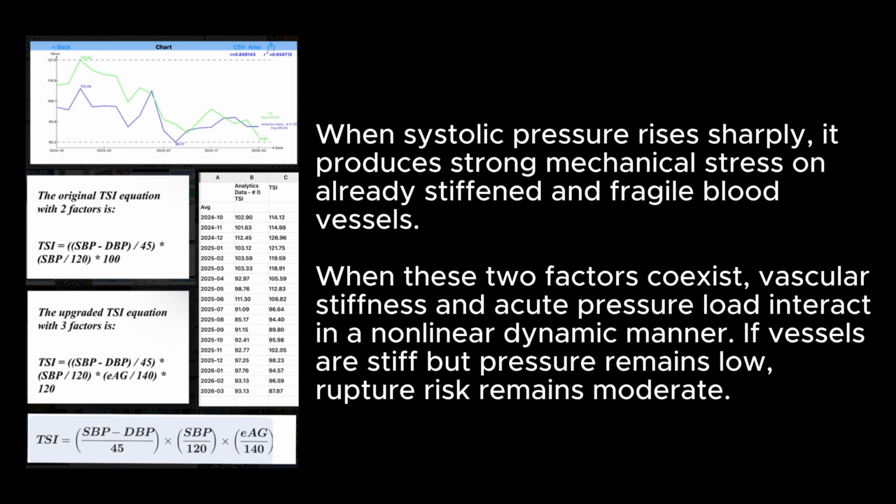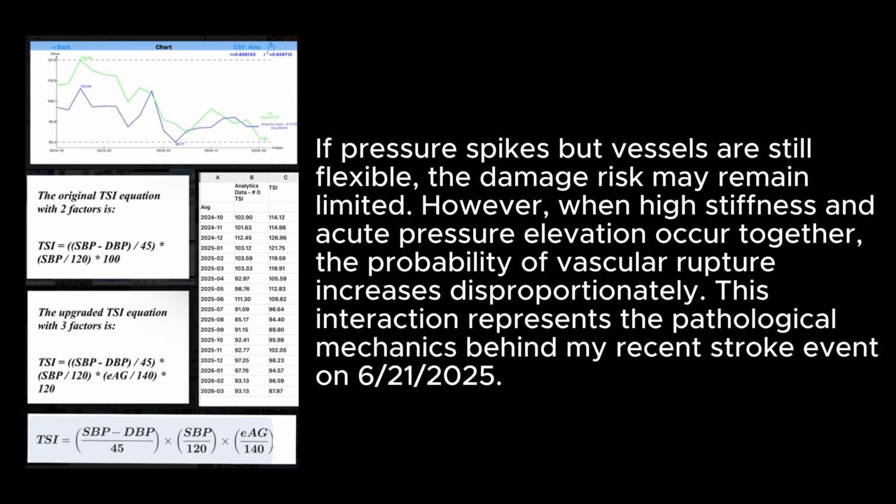When these two factors coexist, vascular stiffness and acute pressure load interact in a nonlinear dynamic manner. If vessels are stiff but pressure remains low, rupture risk remains moderate. If pressure spikes but vessels are still flexible, the damage risk may remain limited. However, when high stiffness and acute pressure elevation occur together, the probability of vascular rupture increases disproportionately. This interaction represents the pathological mechanics behind my recent stroke event on June 21, 2025.